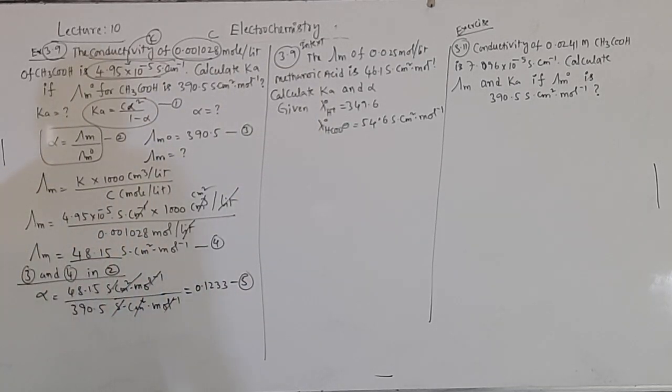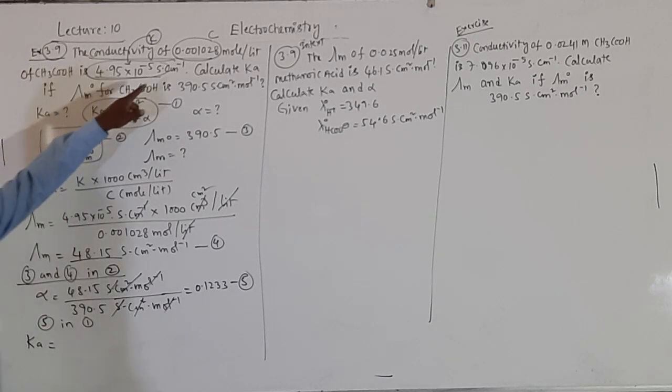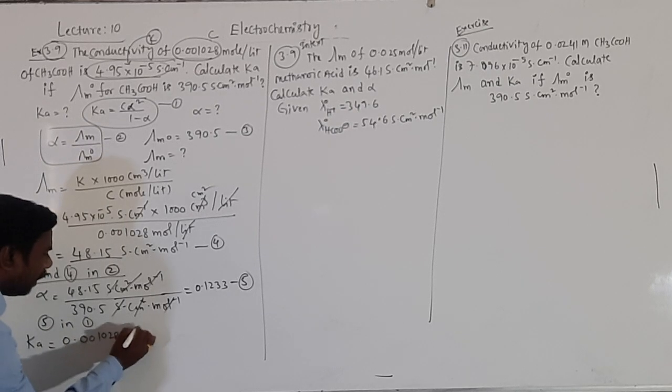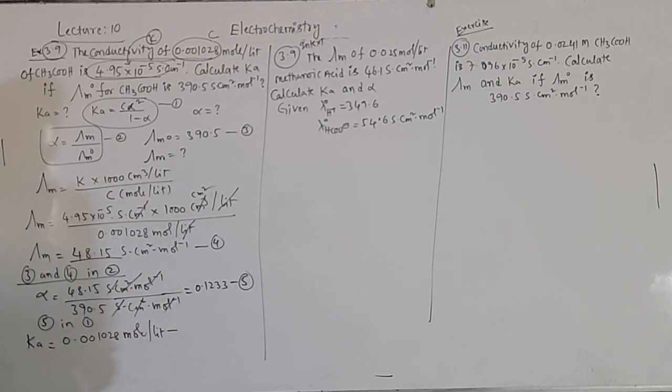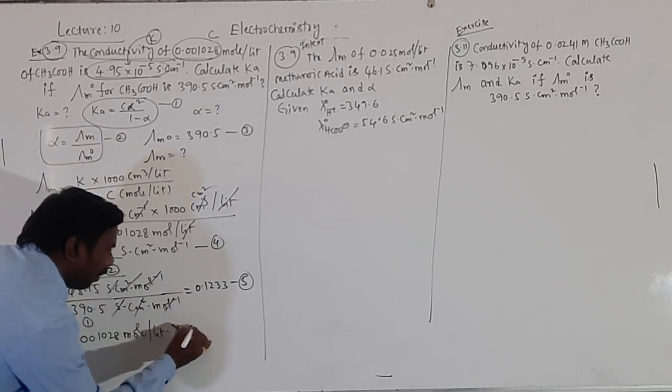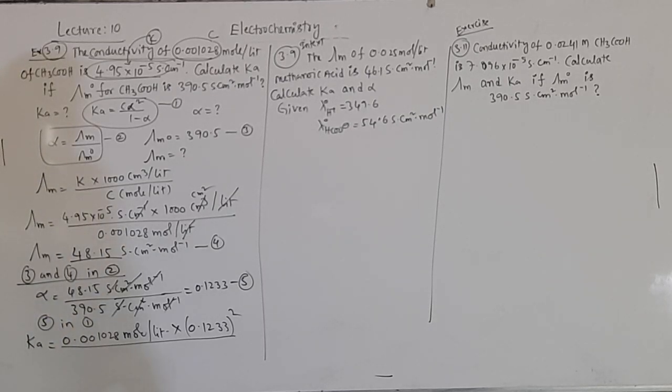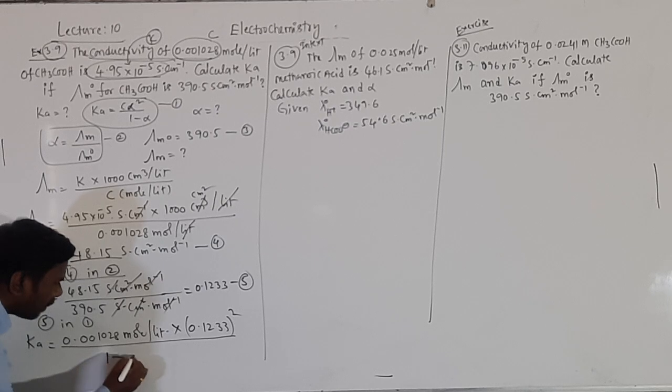5 will be substituted in 1. Then Ka is equal to C, the concentration, 0.001028 mole per liter, into alpha square, alpha is this one, 0.1233 square, by 1 minus alpha, 1 minus 0.1233.